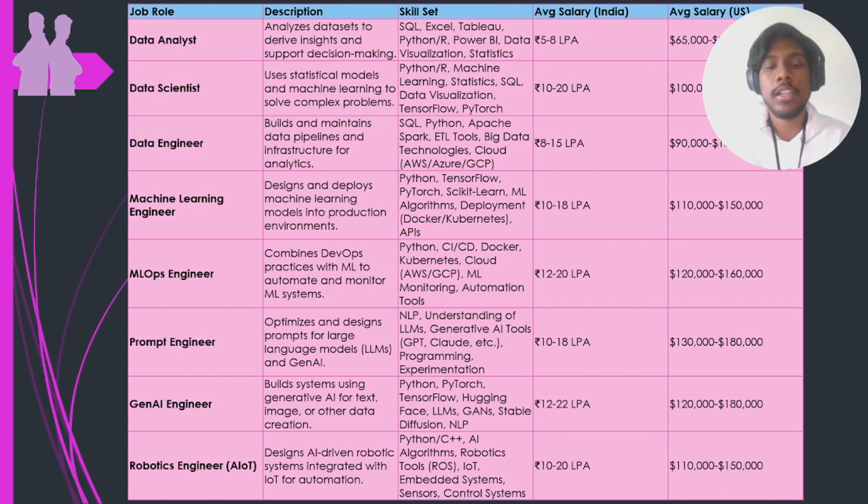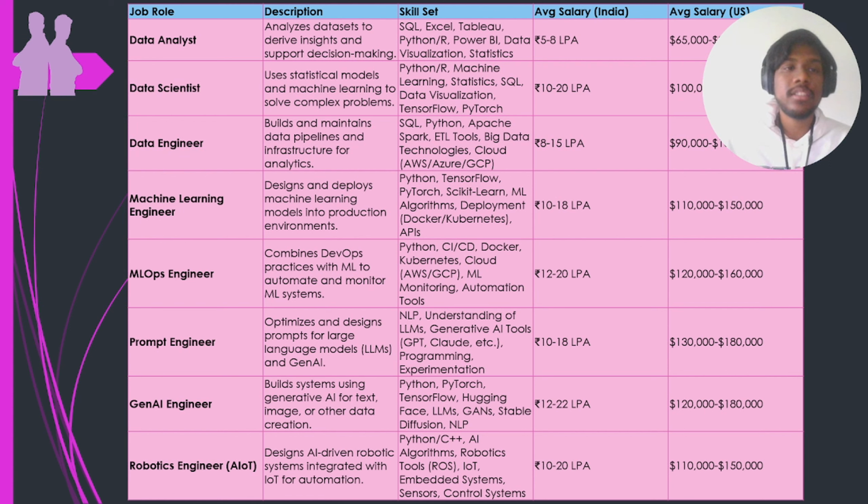A prompt engineer is mostly developing prompts and designing the input and output for LLMs. So how can the GPTs and all the generative AI algorithms learn better? How can we design prompts? How can we design the input and output cases so that they learn better? This is about the prompt engineer.